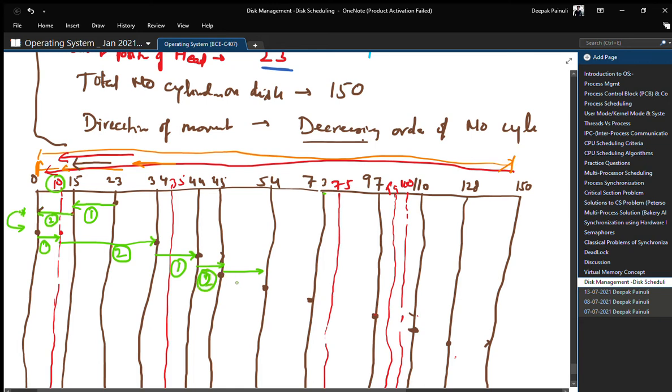Step number 1, step number 2. Now see, because we reached cylinder number 73 after completing 2 steps, we got a new request of 75 at that point. Now we have to consider this 75 right now, because after these 2 steps we will update our queues.